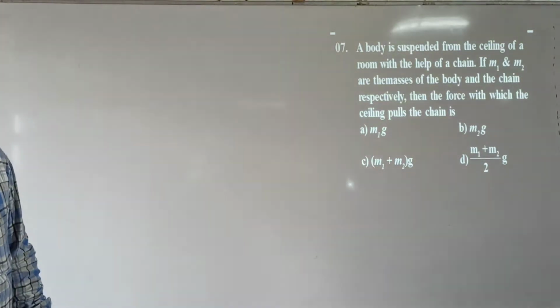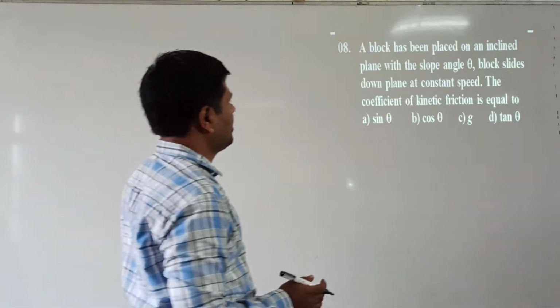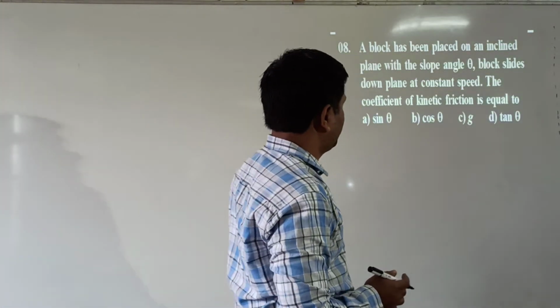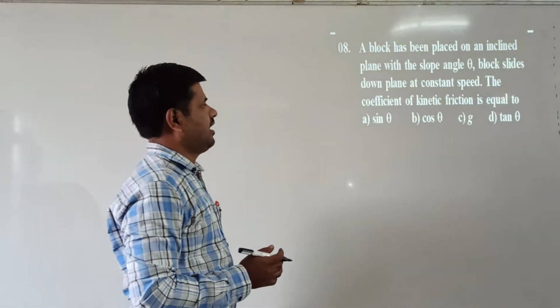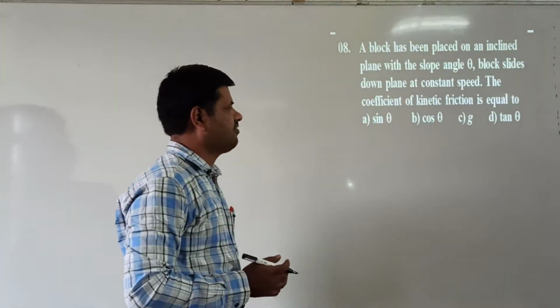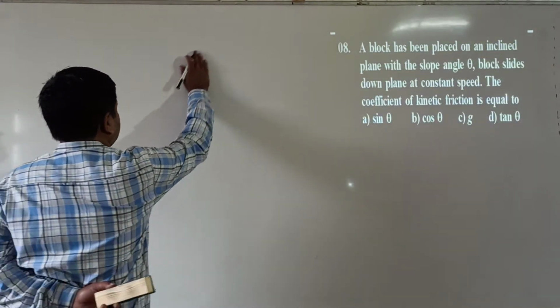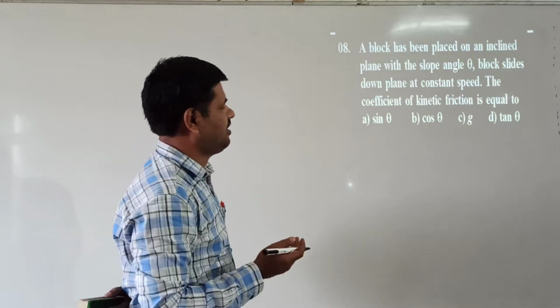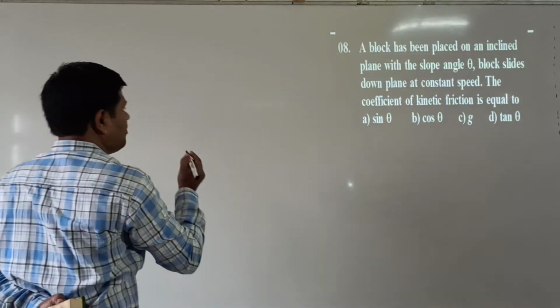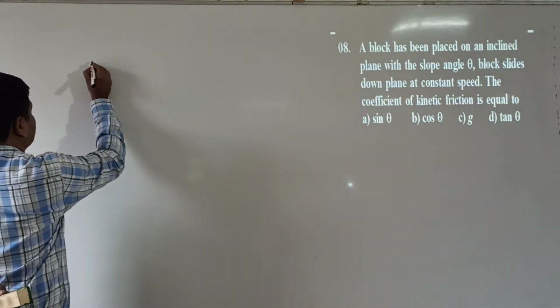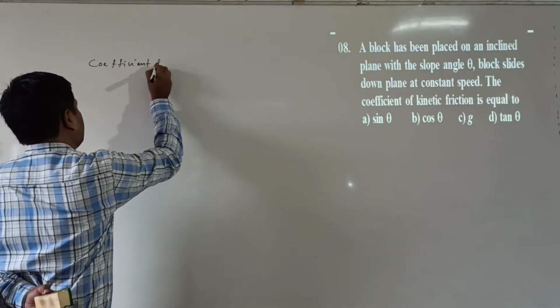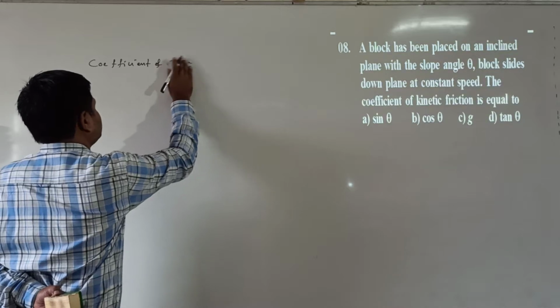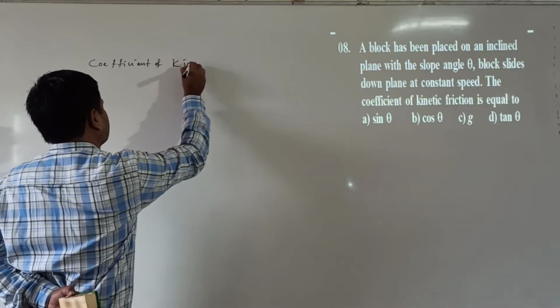Next, question number 8. A block has been placed on an inclined plane with a slope angle theta. The block slides down the plane at constant speed. The coefficient of kinetic friction is equal to what? Here sin theta, cos theta, g and tan theta are given as options. We know that here, coefficient of kinetic friction.